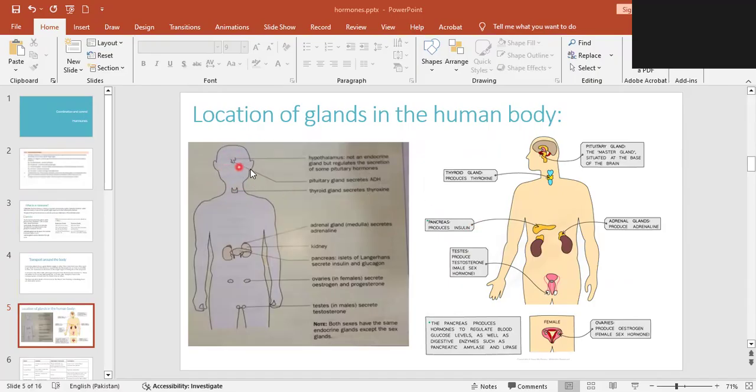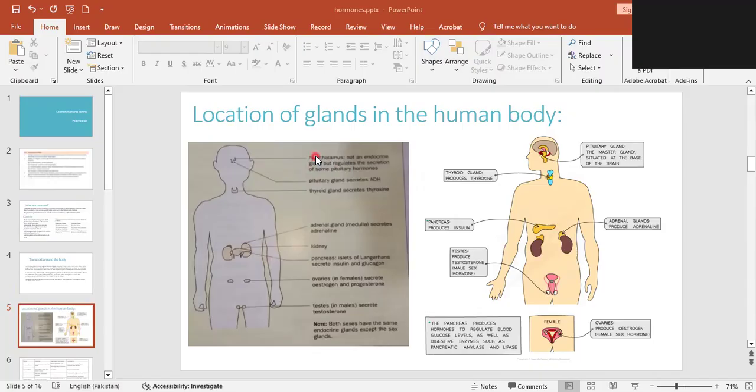How does my body know that something has changed? There must be someone in my body who monitors things, right? So there is a part of the brain that is known as the hypothalamus. It is in the brain, the hypothalamus. You can say it's not a gland, but it is that part of the brain which monitors my set points. Like if the temperature changes, the hypothalamus will know. If the blood glucose concentration changes, my hypothalamus will know, right?